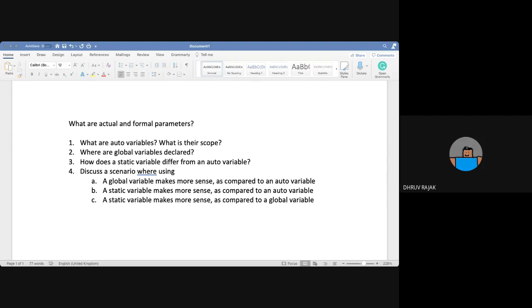The actual parameters are used while declaring the function prototype or while calling the function. When we call that function in some other function or in the main function, they are called actual parameters, and in these you don't actually have to define the data types of the parameters. You either can define them or you don't have to. It totally depends upon you. That's it.